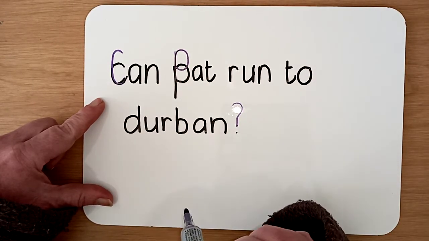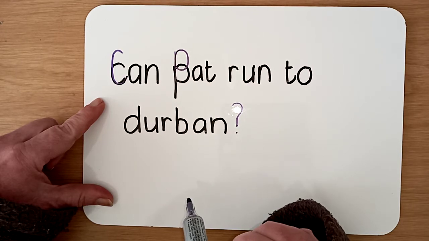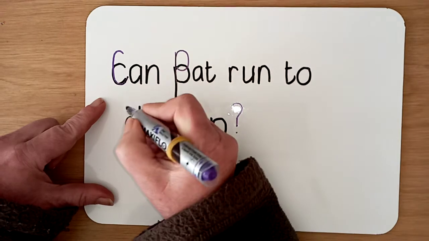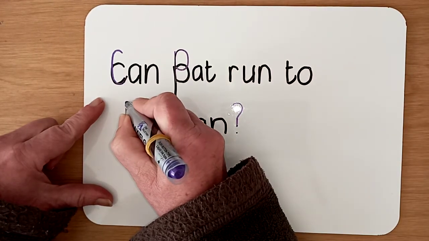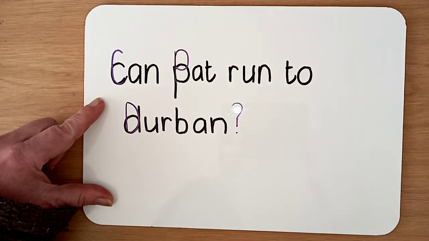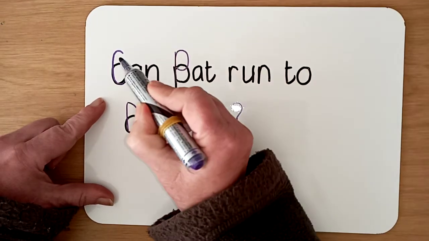Durban's the name of a lovely warm place with a sea that we like to go on holiday. So Durban needs a capital D. And now our question, it's not a sentence, it's a question, is all fixed up. And this is how it will be marked.